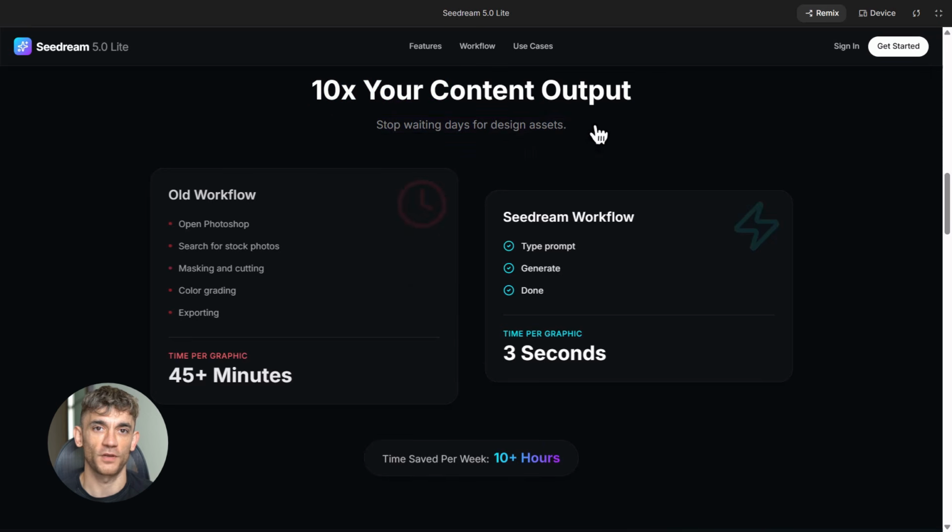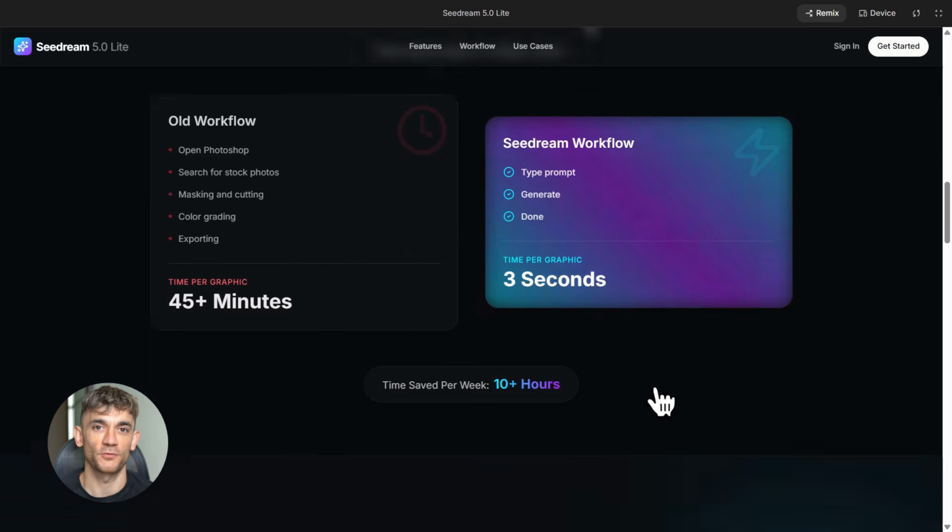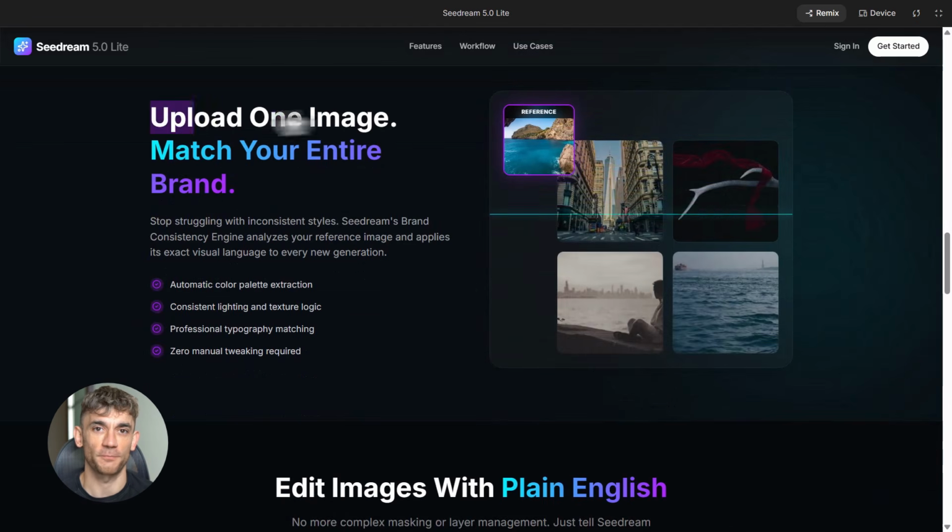Seedream 5.0 Lite scores higher than its predecessor, Seedream 4.5, on Elo benchmarks, which is essentially a quality ranking system for AI models. It is particularly strong in editing tasks, knowledge visualization, turning complex information into clean, readable graphics, and office and business productivity use cases. So if you're using this specifically for business content creation, which is exactly the use case for AI Profit Boardroom, you're playing to its strengths.